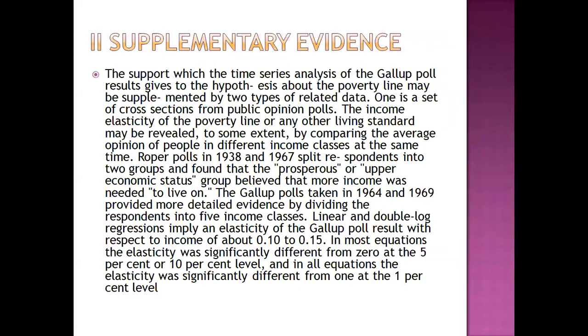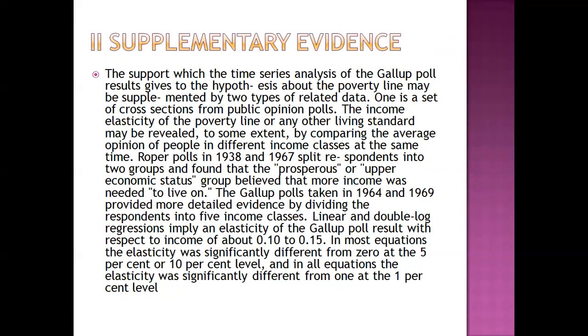Supplementary evidence. The support from the time series analysis of Gallup poll results for the hypothesis about the poverty line may be supplemented by two types of related data. One is a set of cross sections from public opinion polls. The income elasticity of a poverty line or any other living standard may be revealed to some extent by comparing the average opinion of people in different income classes at the same time.